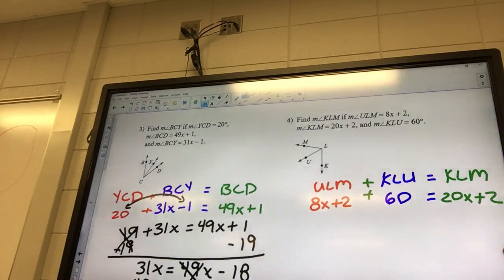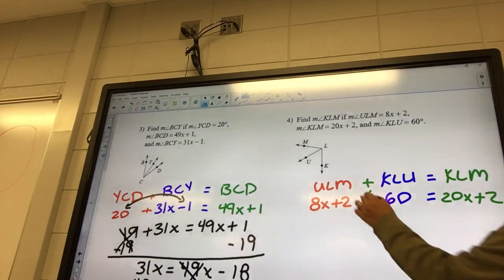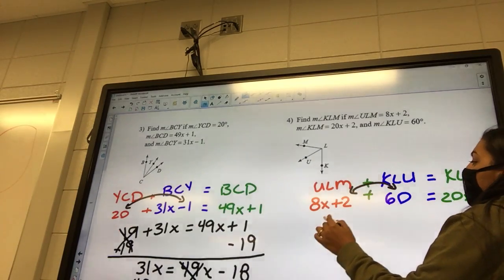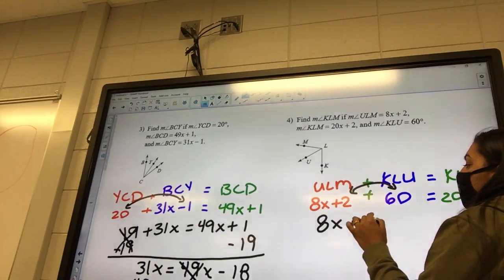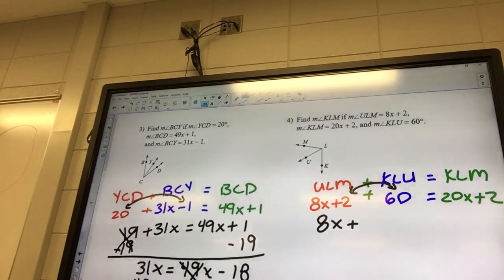So on the left side, I got an 8x plus 2 plus 60. What can I put together? The 2 plus 60, and I think it's 80, but I'm gonna check. What's 60 plus 2?